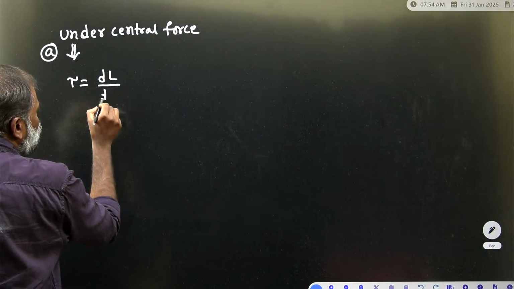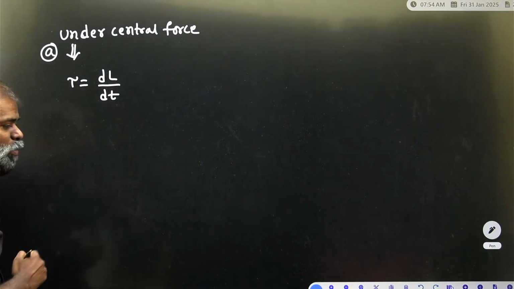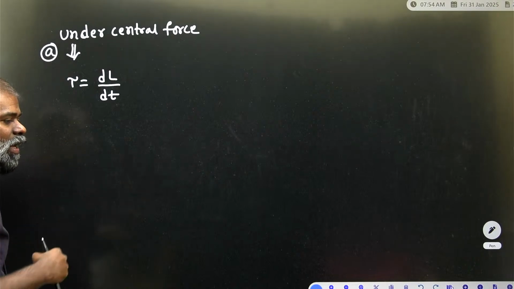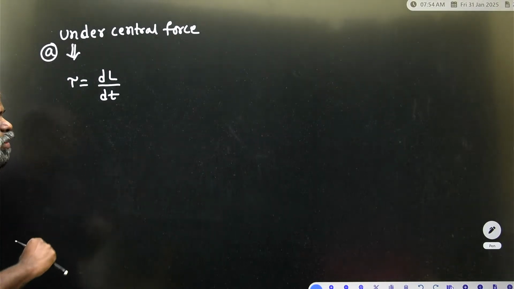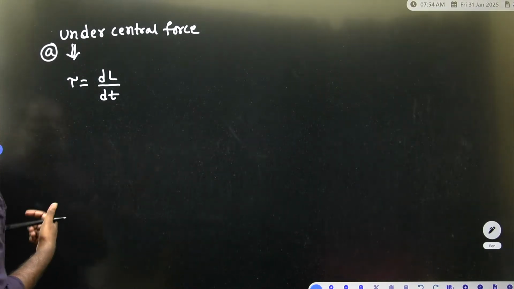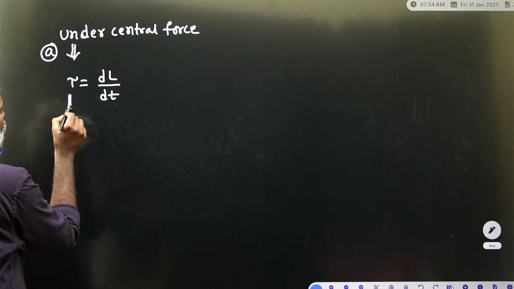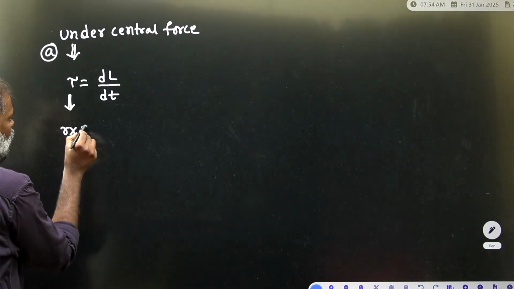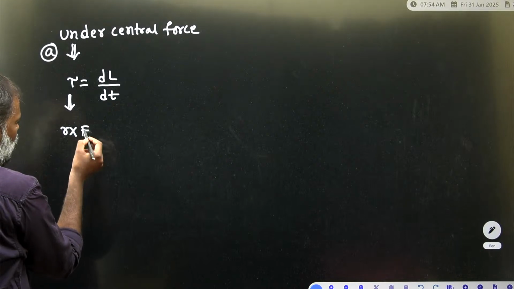Tau is equal to the rate of change of angular momentum. This is Newton's second law under rotational motion. Under the central force, tau is equal to r cross F.